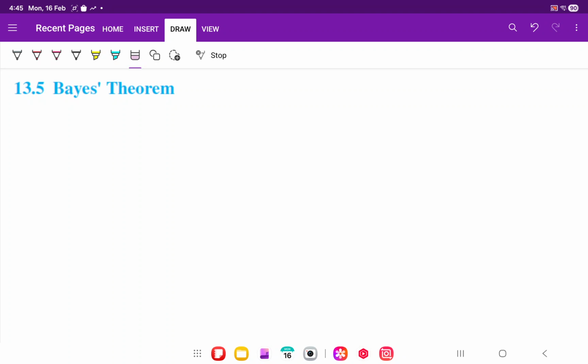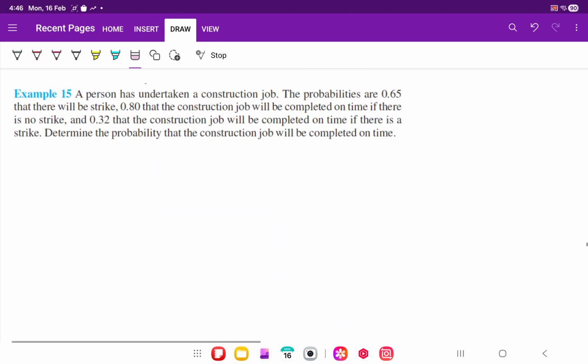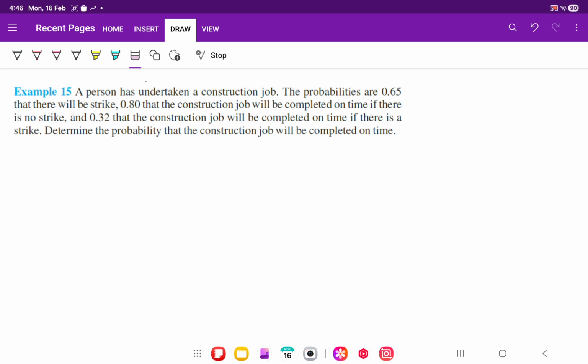Bayes theorem of probability is used when there are two levels of selection for any problem. Means first, suppose the work is done. If the strike is there, how much work is done in a factory? If there is no strike by workers, how much work is done? So in such problems, there are two levels of selection. You will understand with one question how to solve these problems.